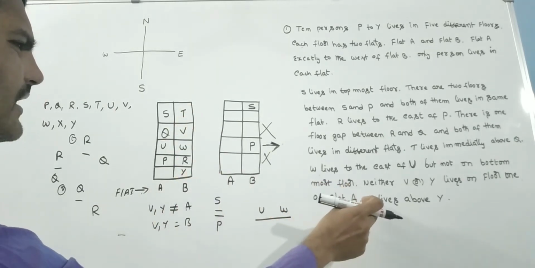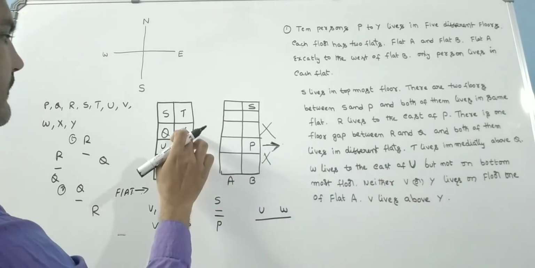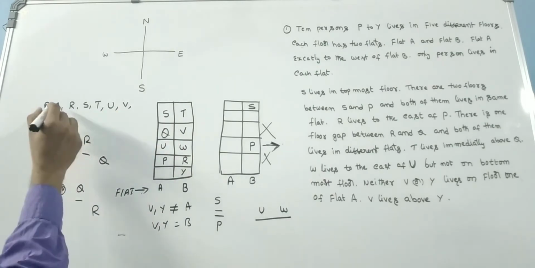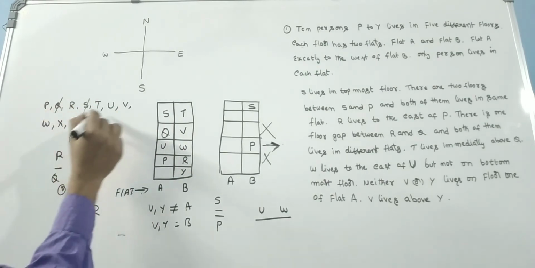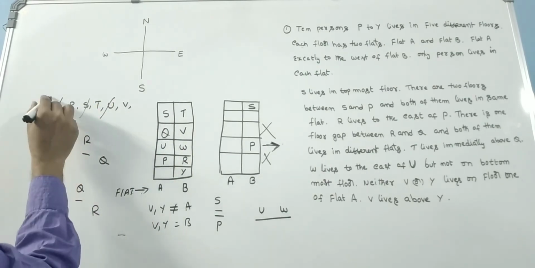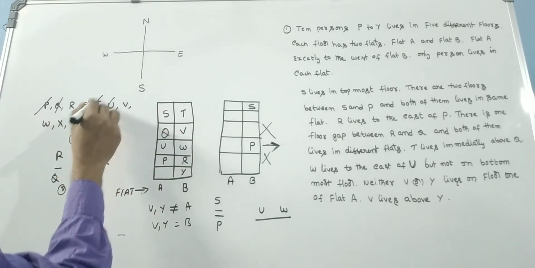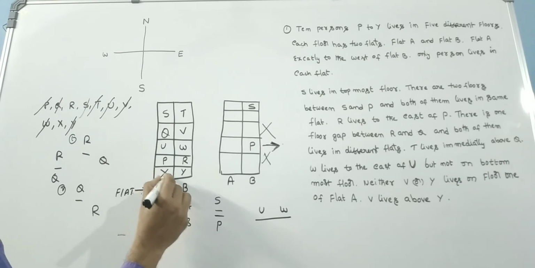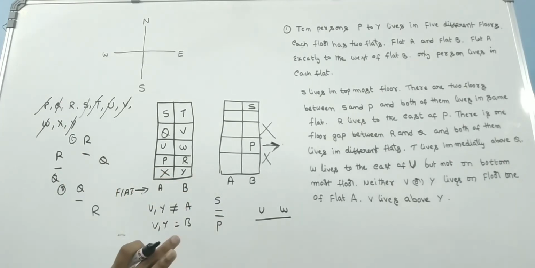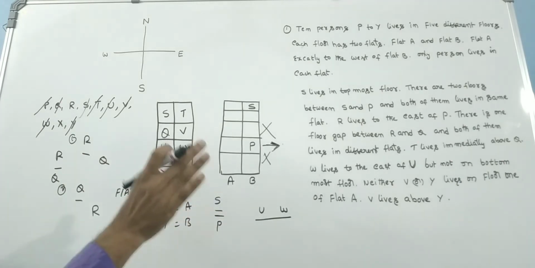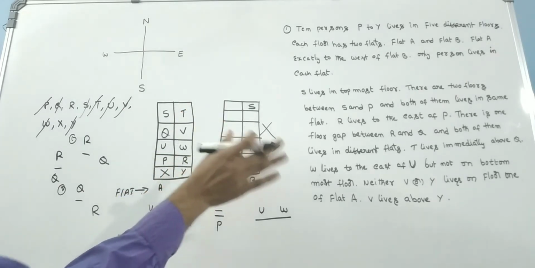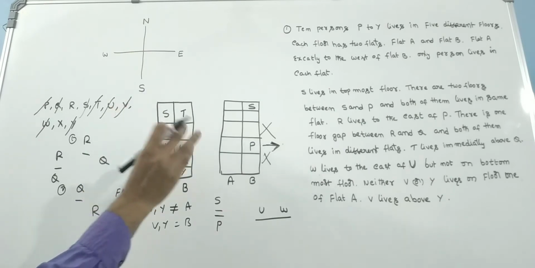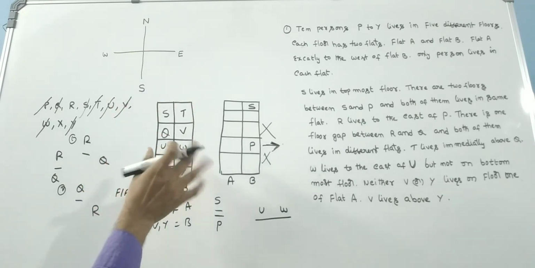Then he also said that V lives above Y. Then remaining, what? That means remaining X. See friends, nothing else is there. Like this we have to solve the problem. After getting this, it is very easy to get the answers.